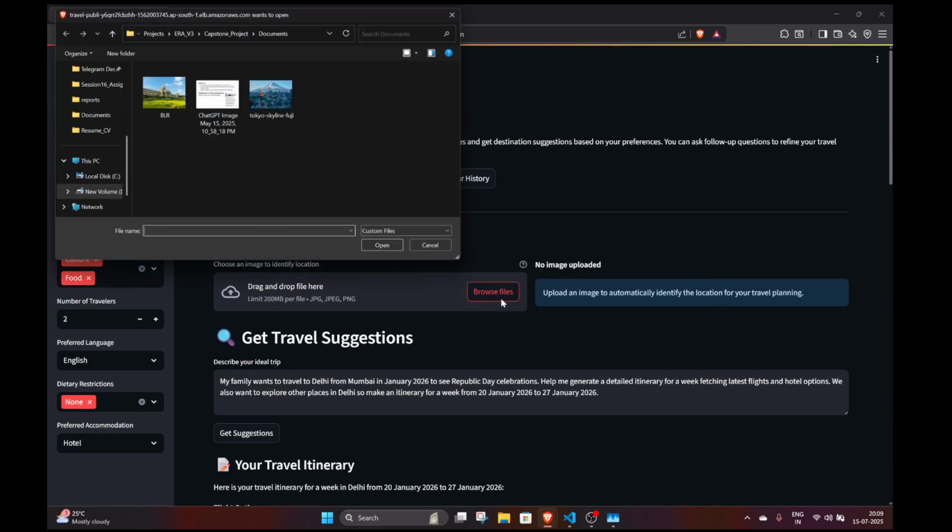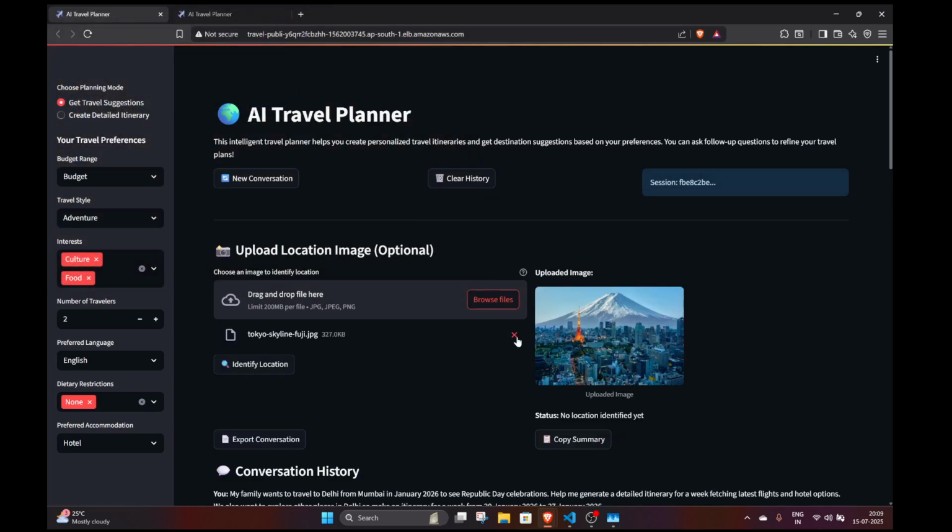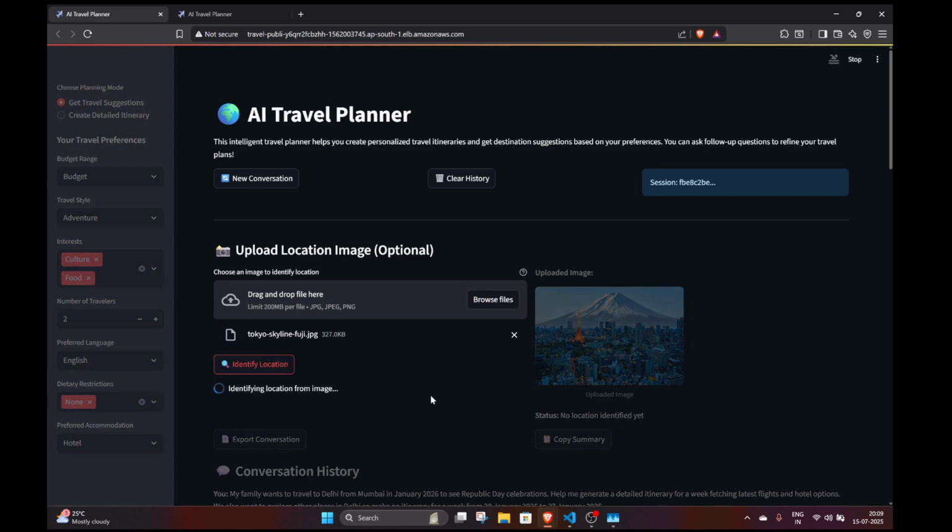Just to give you an idea if the images are working, let me just put this image. This is the skyline of Fuji, and I'll just identify a location out of this. Now let's see how this works. This is on the AWS ECS where we have deployed.